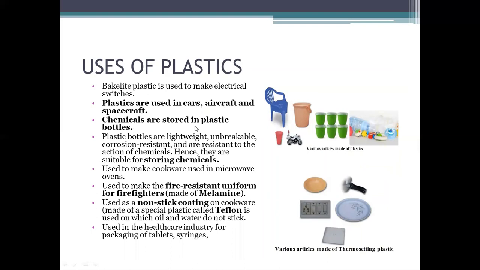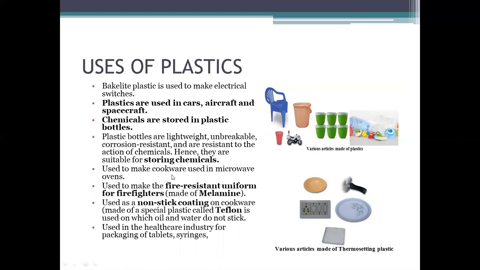Chemicals are stored in plastic bottles. Plastic bottles are lightweight, unbreakable, corrosion resistant, and resistant to the action of chemicals. Hence, they are suitable for storing chemicals. So it can be asked why plastic bottles are used for storing chemicals, because plastics are not reactive with these chemicals. Resistant means they are not reactive with these chemicals.